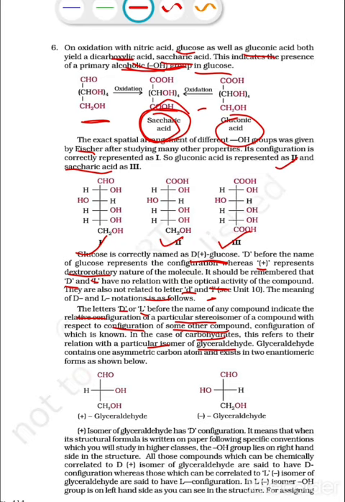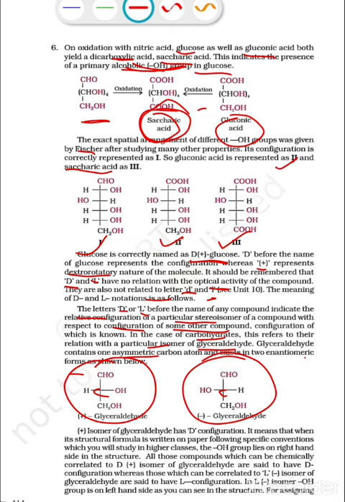Glyceraldehyde contains one asymmetric carbon atom and exists in two enantiomeric forms. So students, here are the two enantiomers of glyceraldehyde. In these two structures, the center carbon is considered an asymmetric carbon because all its four valencies are fulfilled by different atoms or groups of atoms.